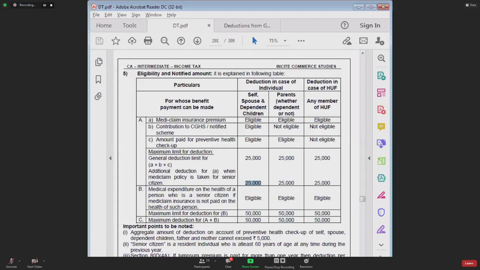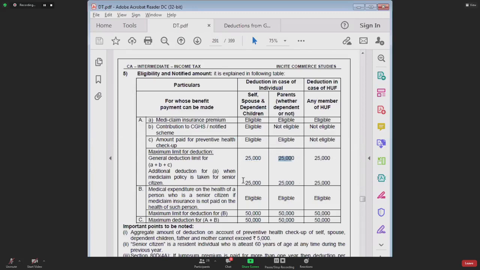So now let us proceed further. In this table, this is the general limit of 25,000 in case of group 1, and the general limit of 25,000 in case of group 2.